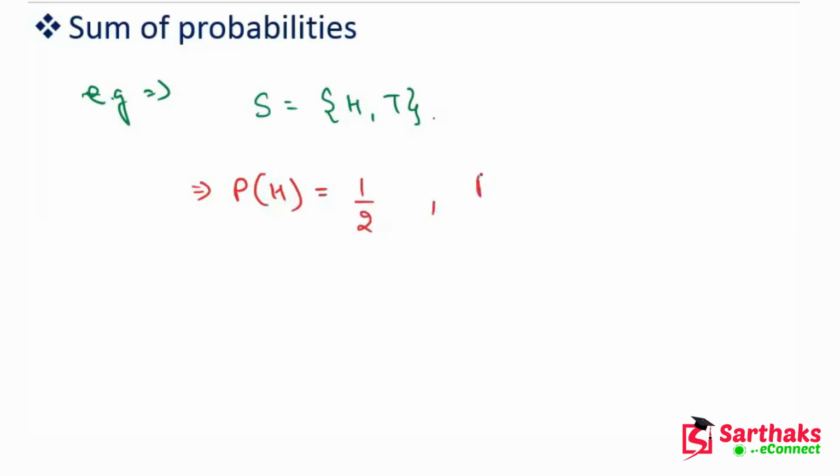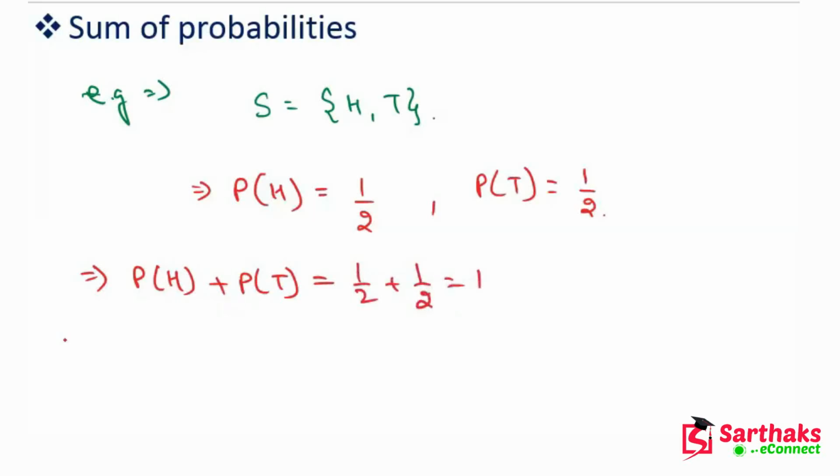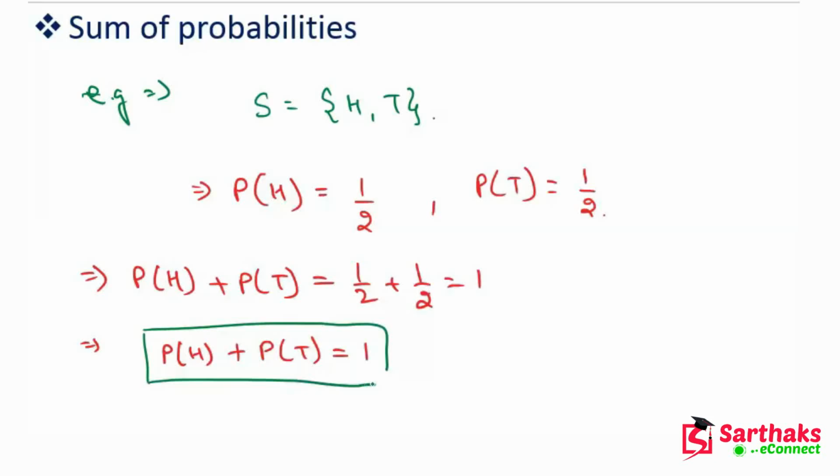Now, what is the probability of tail? This is the same again, 1 upon 2. Now, what is the sum of these probabilities? P of head plus P of tail is equal to half plus half, which is equal to 1. So we can say that the sum of the probabilities of all the elementary events is always 1. I hope you understand these things, my dear friends. So now let's move on.